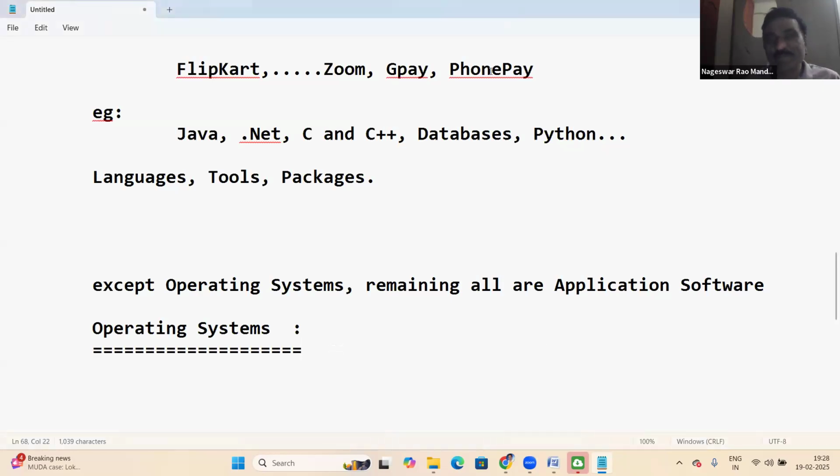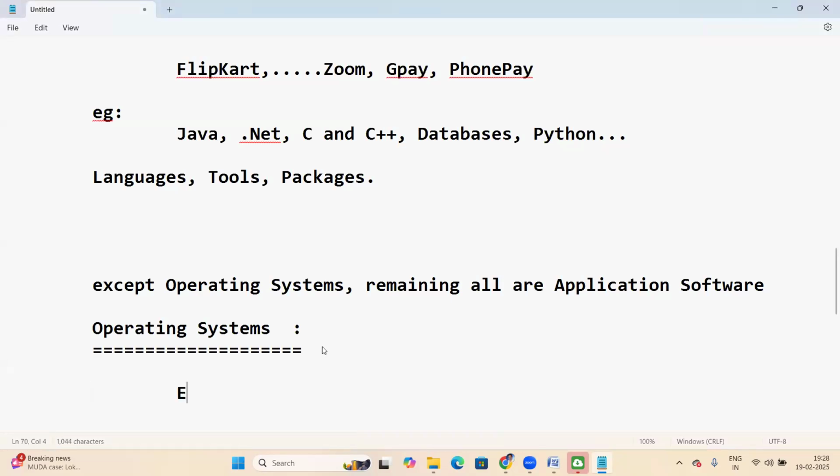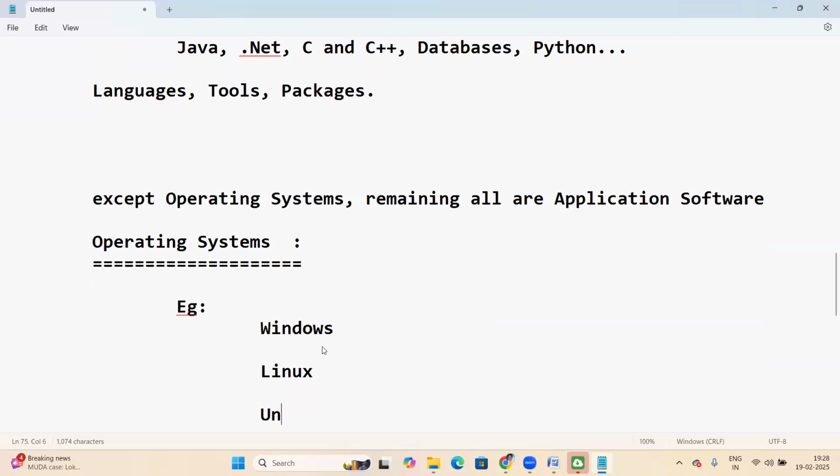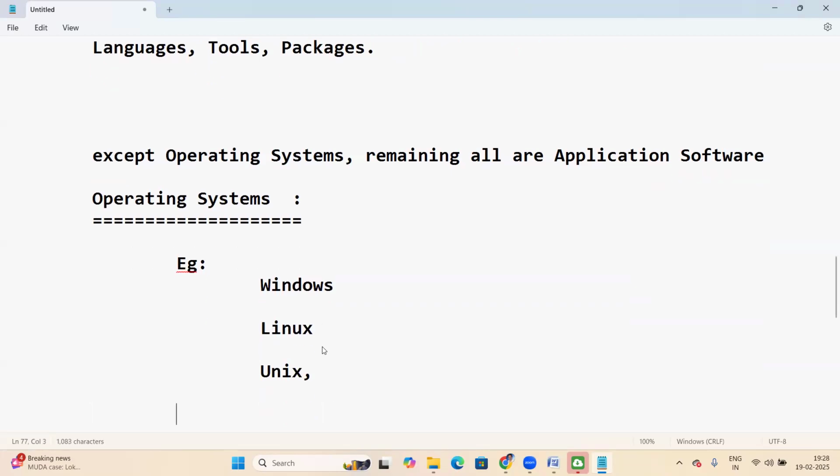Yes, operating systems. Examples: Windows is an OS, right? Linux is an OS. Unix is also an OS. There are different operating systems, like macOS for the Mac.